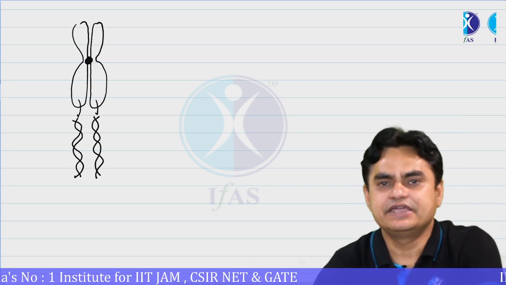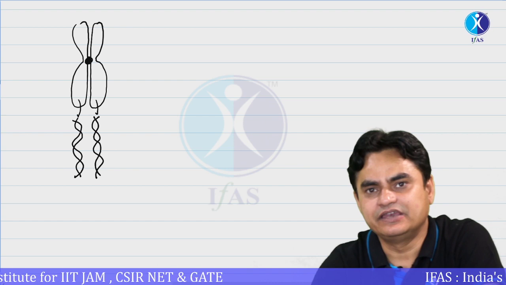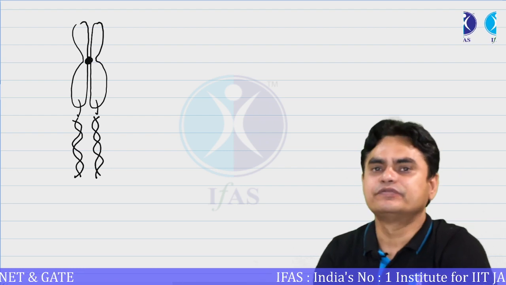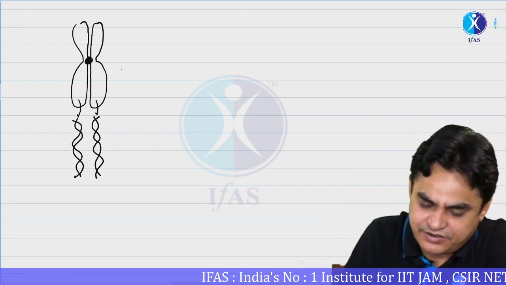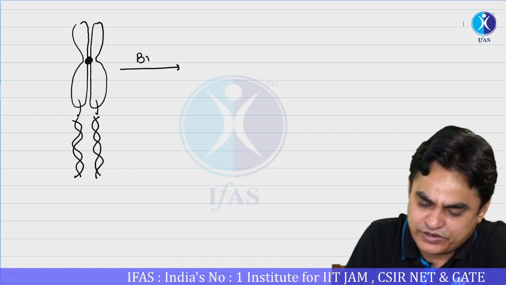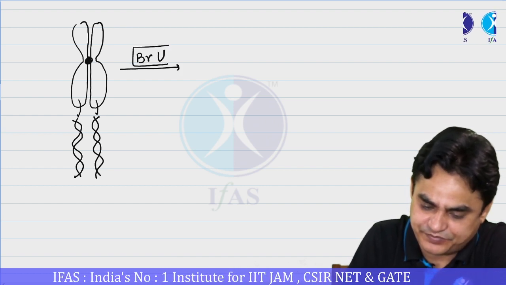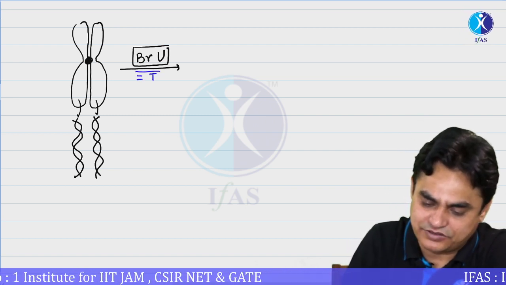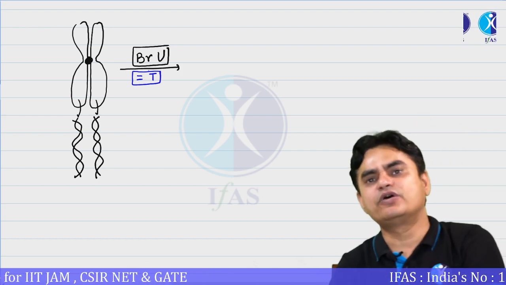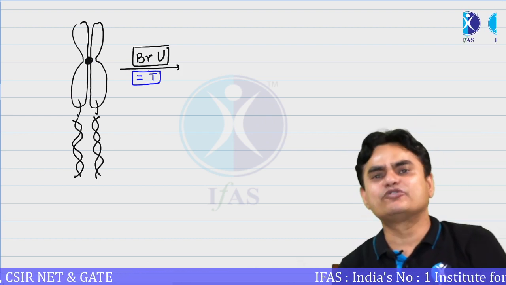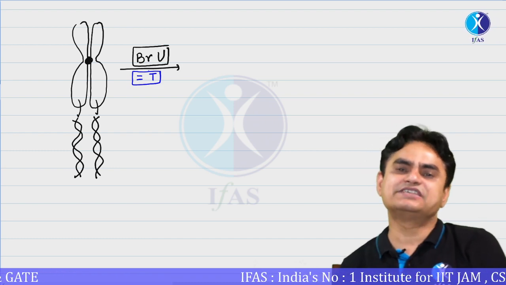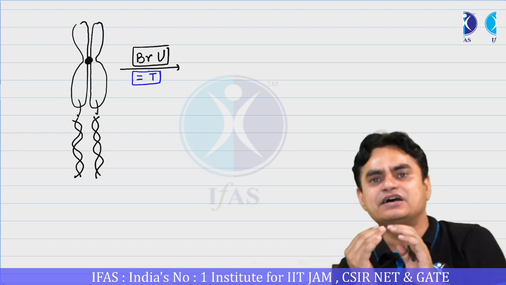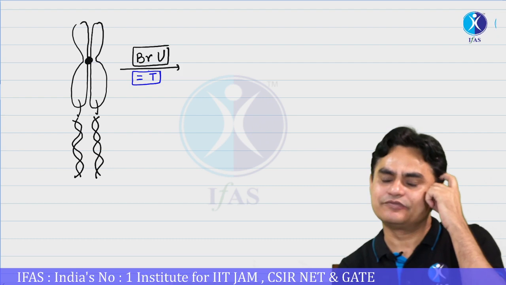Normally, in a DNA, you will find that there are adenine, thymine, cytosine, and guanine. Now, let's say you put this on bromouracil for 1 generation. Bromouracil, as I have said, is an analog of thymine. So instead of thymine, you are giving bromouracil. And bromouracil could be easily detected using an antibody raised against bromouracil. Antibodies could be tagged with a fluorescent dye. They can recognize the chromatid having bromouracil. They will show a fluorescence.